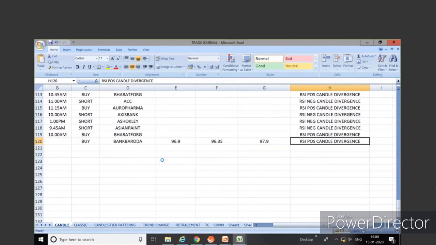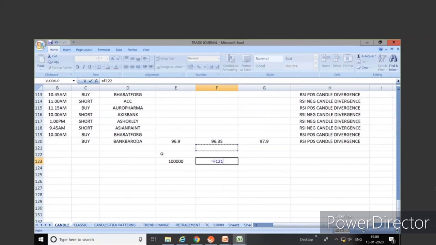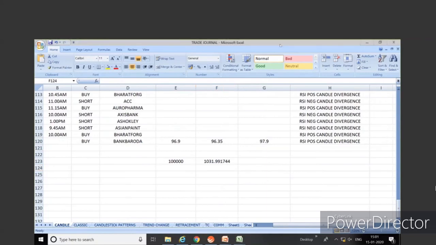Now, let's say I have around 1 lakh rupees in order to trade. So with 1 lakh, how many shares would I be able to buy? 1 lakh divided by 96.9, around 1032 shares I would be able to buy of this particular company. Let's say to my bad luck, stop loss gets hit.